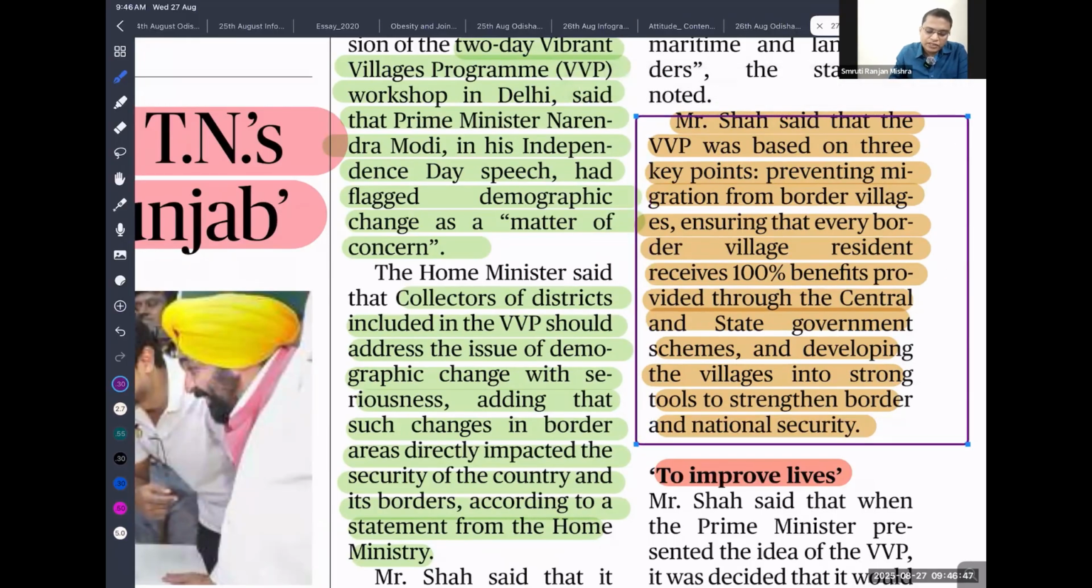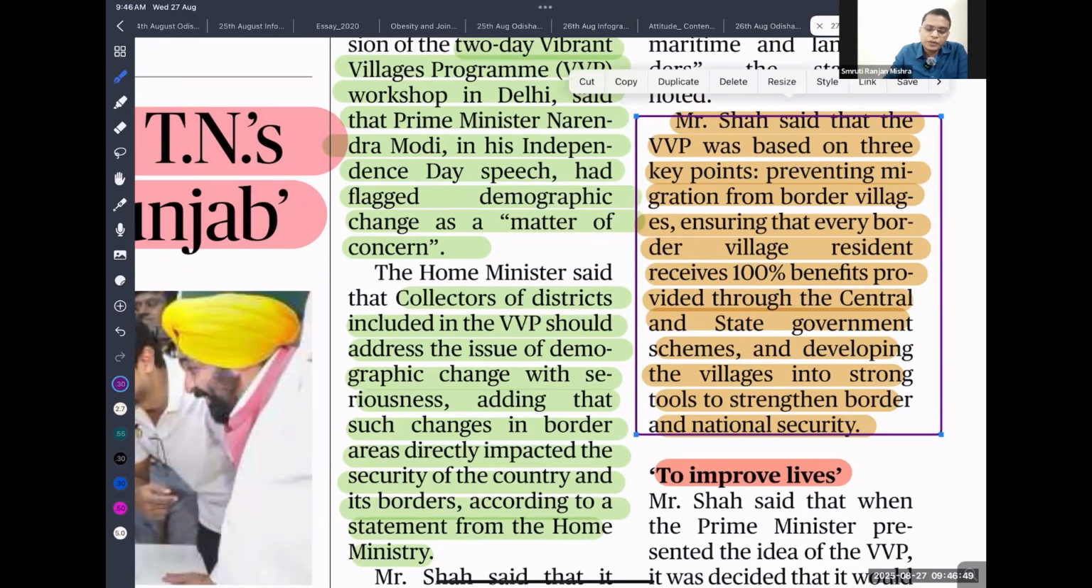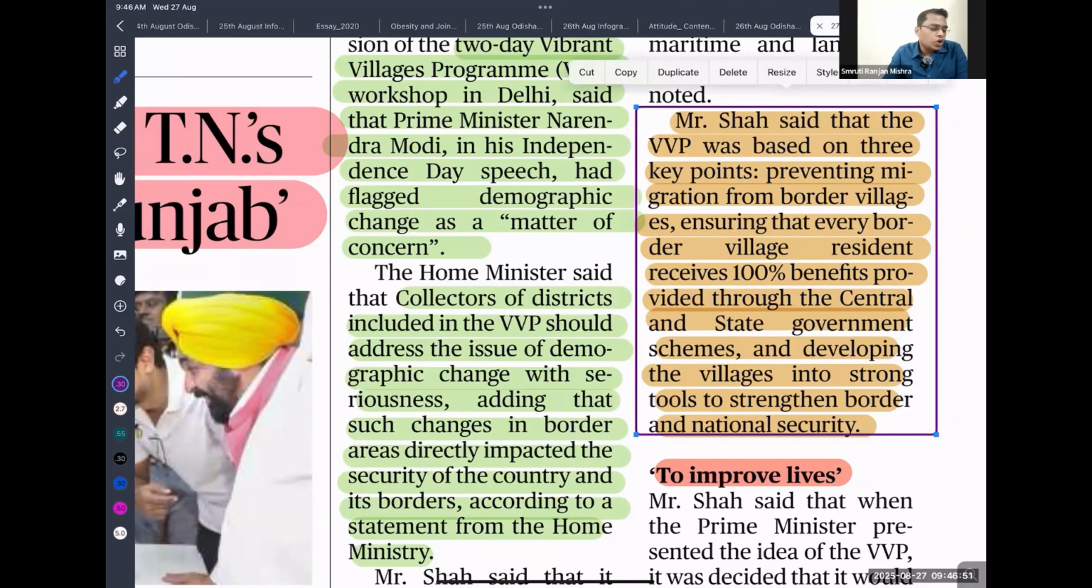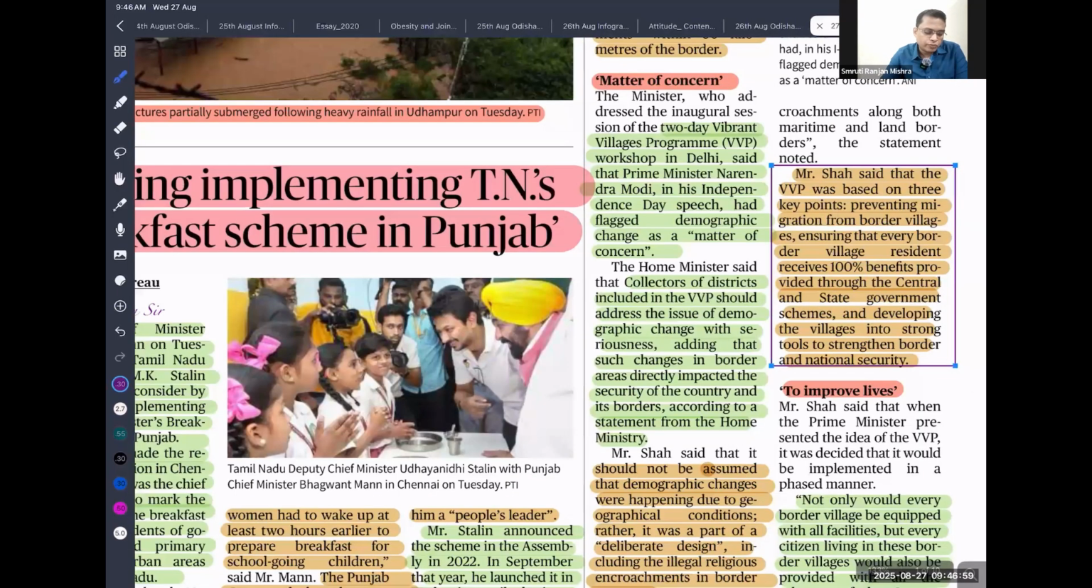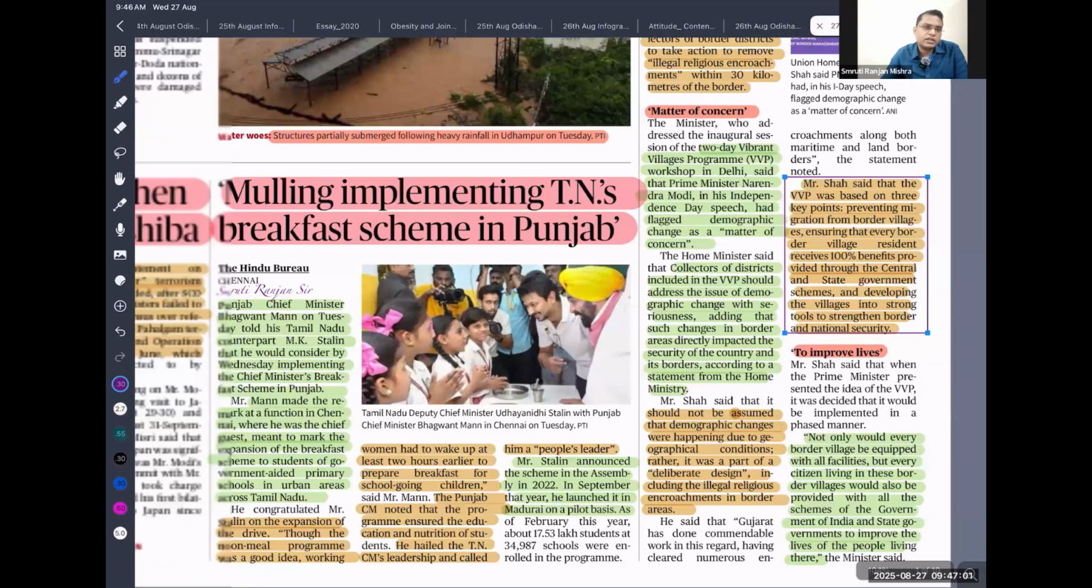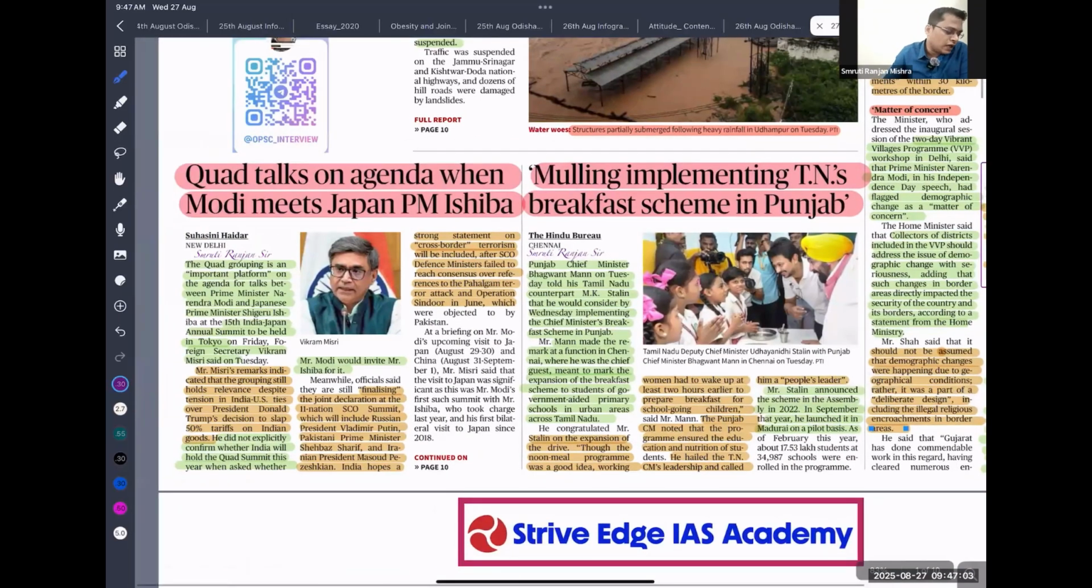If there is a question, what are the steps taken by the government to improve our border security, you can talk about the Vibrant Villages Programme. If there is a question, what are the steps taken by the government to improve tourism, you can talk about the Vibrant Villages Programme. On that basis, if you just listen to this discussion, that is also going to be helpful to all of you.